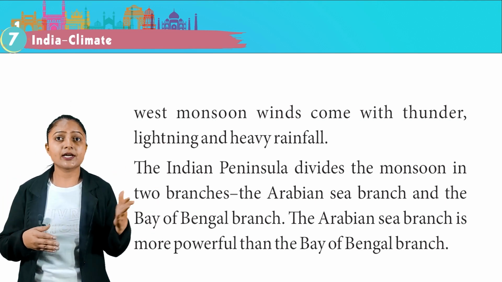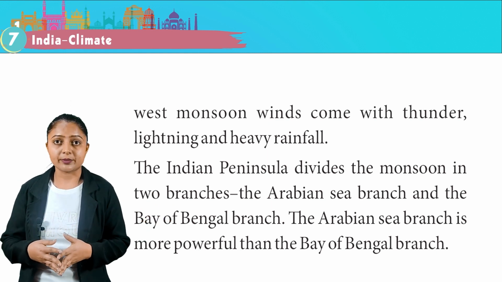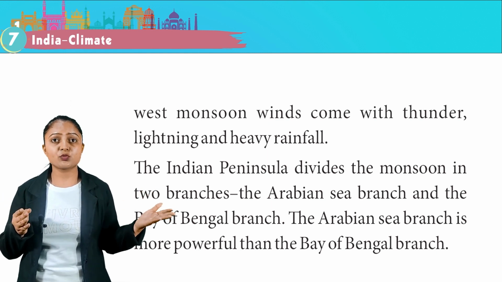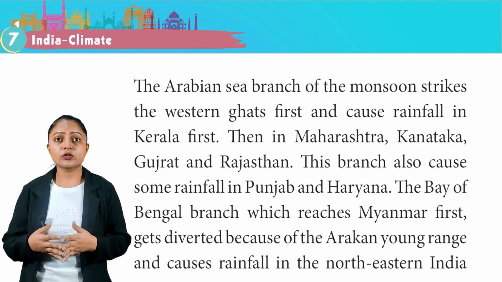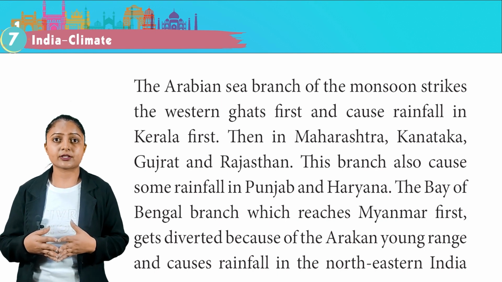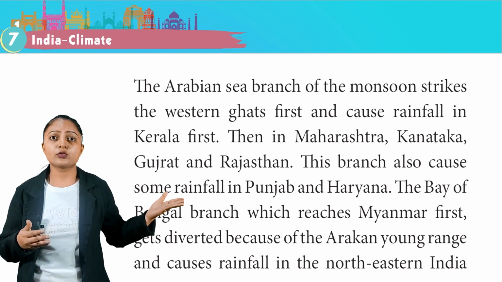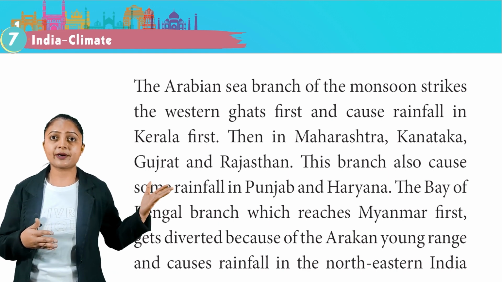The Indian peninsula divides the monsoon in two branches, the Arabian Sea branch and the Bay of Bengal branch. The Arabian Sea branch is more powerful than the Bay of Bengal branch. The Arabian Sea branch of the monsoon strikes the Western Ghats first and causes rainfall in Kerala first, then in Maharashtra, Karnataka, Gujarat and Rajasthan. This branch also causes some rainfall in Punjab and Haryana.